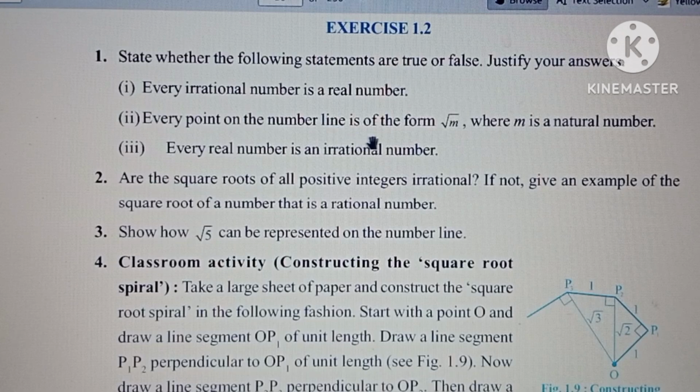Every point on a number line is of the form root m, where m is a natural number. నంబర్ లైన్ మీద ప్రతి పాయింట్ ని మనం రూట్ ఎం ఫామ్ లో మాత్రం రిప్రజెంట్ చేయగలమా? అన్ని నంబర్స్ రూట్ ఎం ఫార్మేషన్, అంటే స్క్వేర్ నంబర్స్ రూట్ 2, రూట్ 3, రూట్ 4, రూట్ 5, రూట్ 6, రూట్ 7. Are these numbers in the form on the number line? Definitely not. ఎందుకంటే 1, 2, 3, 4, 5 ఆర్ నాట్ ఇన్ రూట్ ఎం ఫార్మేషన్, రైట్? Only some points are in the form root m, where m is a natural number. So this statement is false.